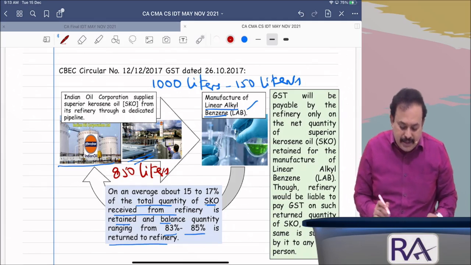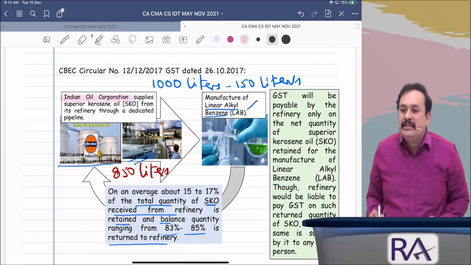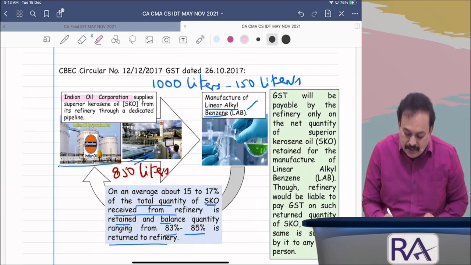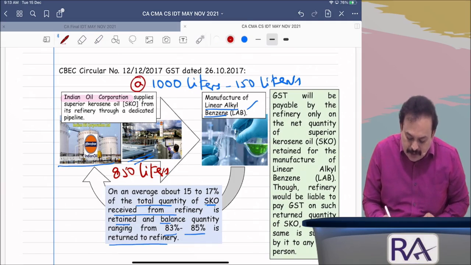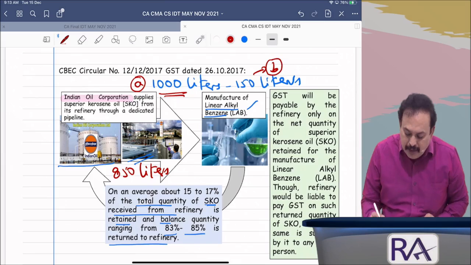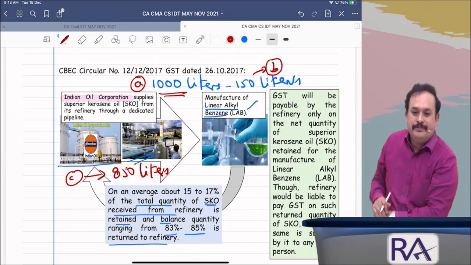In the given case, for Indian Oil Corporation, IOC, what quantum is equal to supply? Is it A, 1000 liters, B, 150 liters, C, 850 liters, D, none of the above?